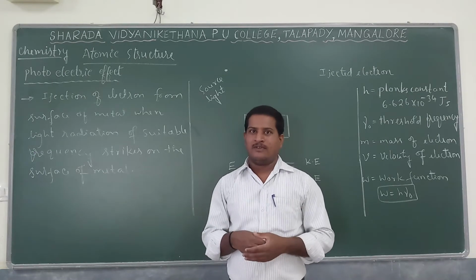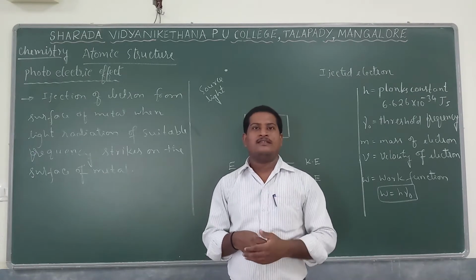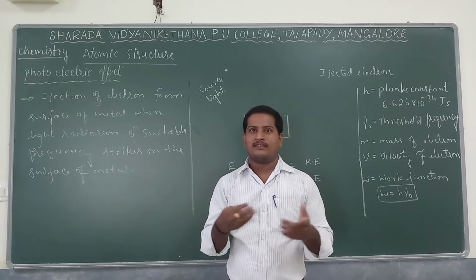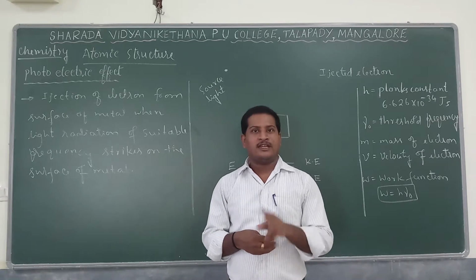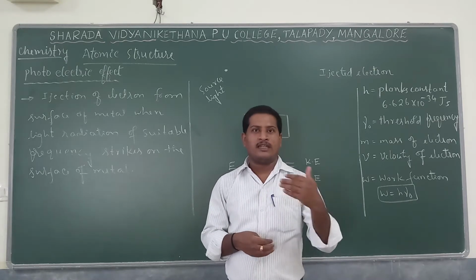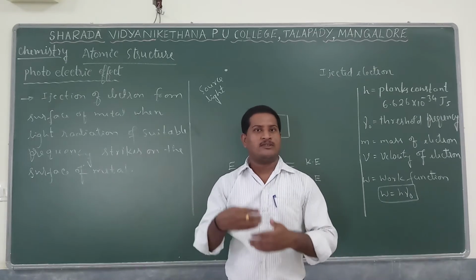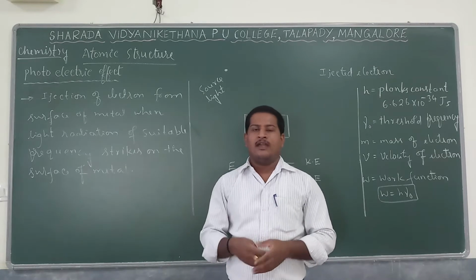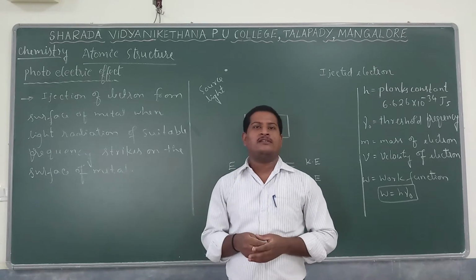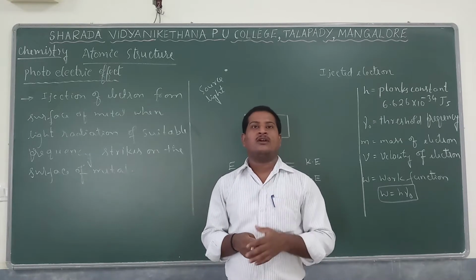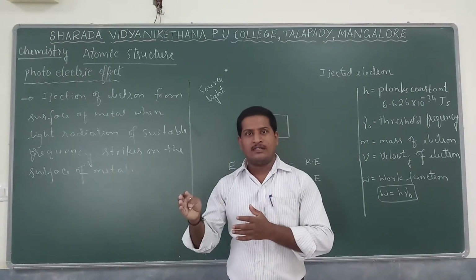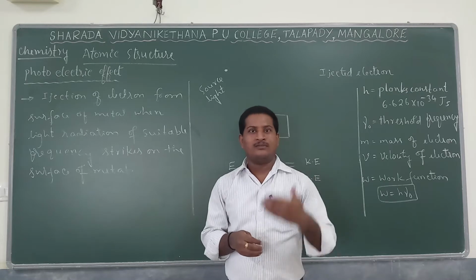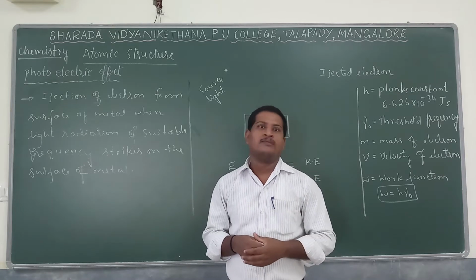Already in the last video we found sunlight is the source of all electromagnetic radiation. An electromagnetic radiation has two important properties. One, the electric field and magnetic field are present perpendicular to each other, and all electromagnetic radiation travels with a velocity of 3 into 10 to the power of 8 meter per second. It also has other properties like wavelength, frequency as well as wave number.